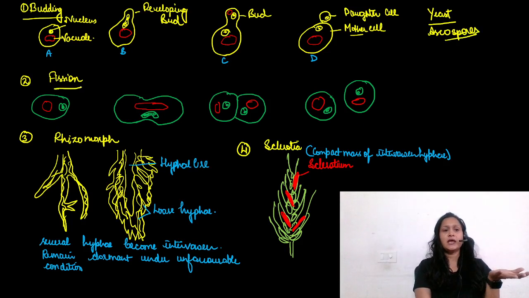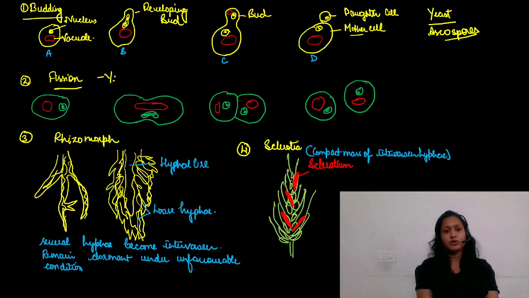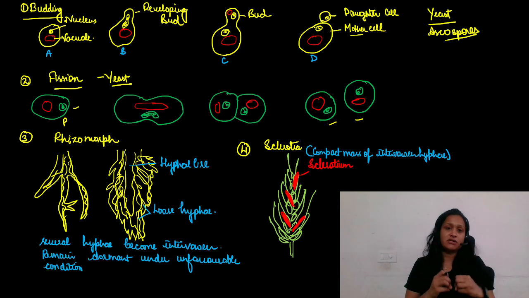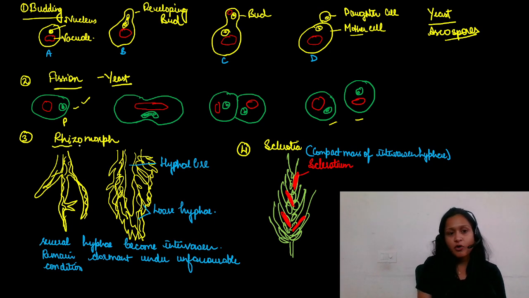Next is fission. Fission you can see again in a unicellular fungus, and the example here is yeast only. Yeast also reproduces by binary fission. Here the parent cell gets divided into two daughter cells. Binary means two. At the end we have two cells. From one cell we have how many cells? Two cells.